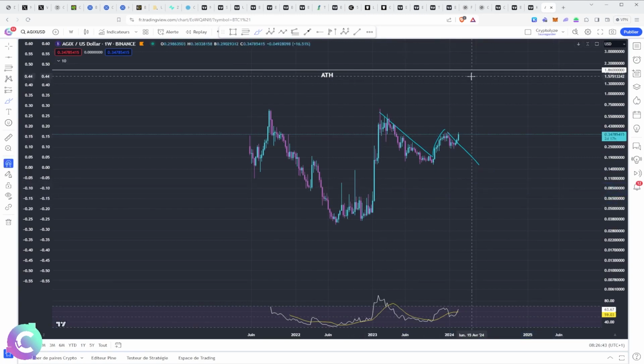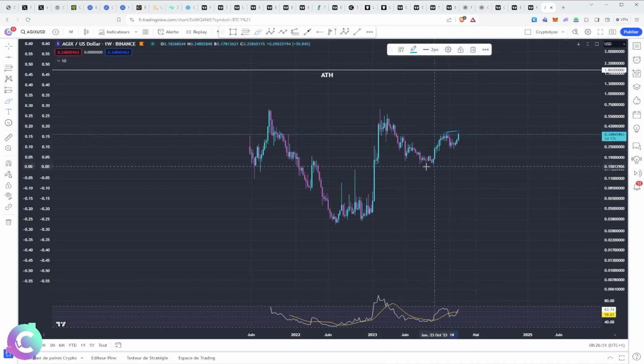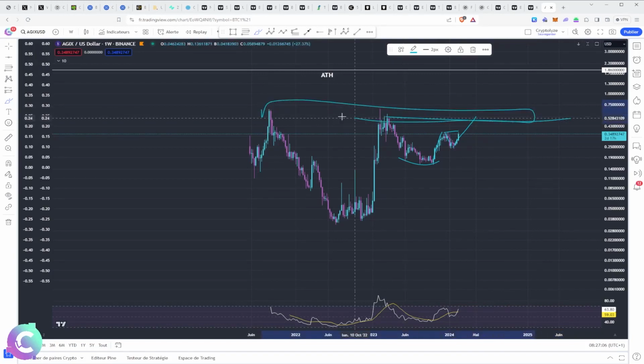However, we still find ourselves here in an acceleration phase where we could close this week with a break of structure in which it would invalidate its three-step retracements. And we would have had an accumulation here throughout the entire period of 2023 before having the first acceleration phase, retracement, second acceleration phase, to retest here the 0.55, which is for me the first target. If we break the 0.55, that implies that we are able to break this big resistance and structure above to potentially get the new 88 here, okay?